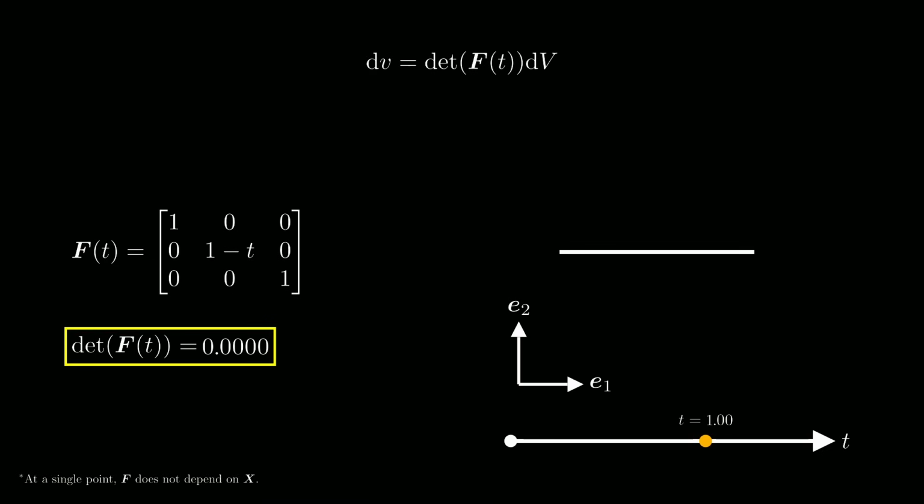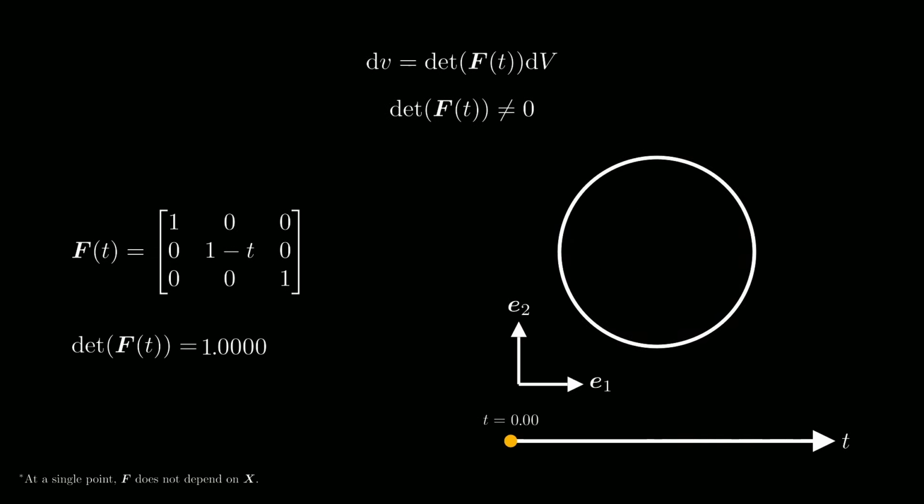Mathematically, this is not a problem, but physically it doesn't make sense. We cannot compress a potato until its volume is 0. This means that the determinant must not be equal to 0 to get a physically meaningful deformation.